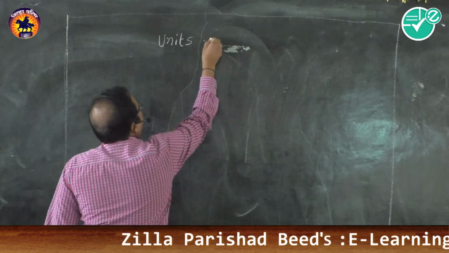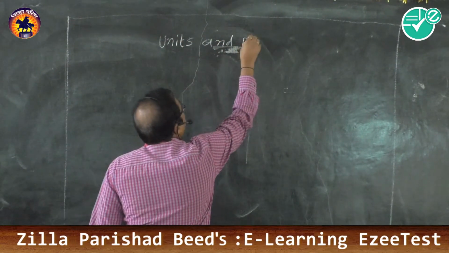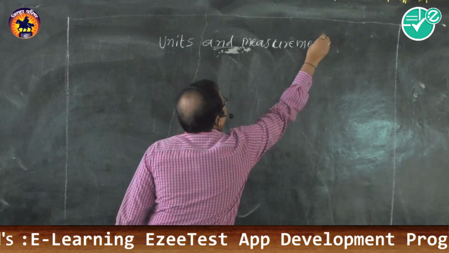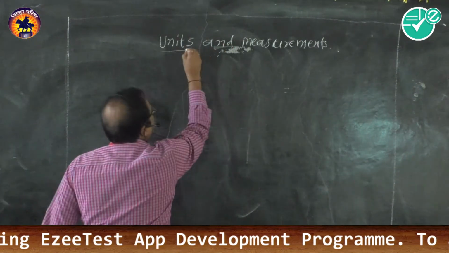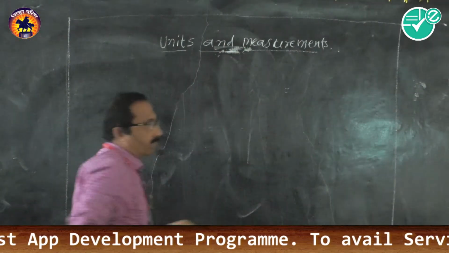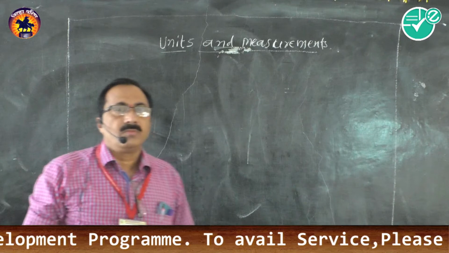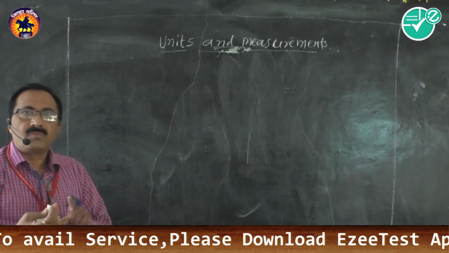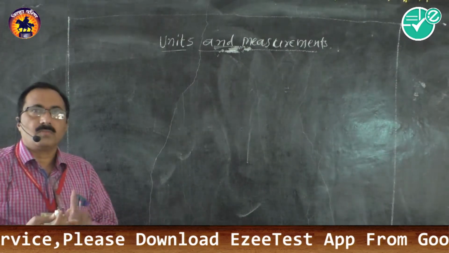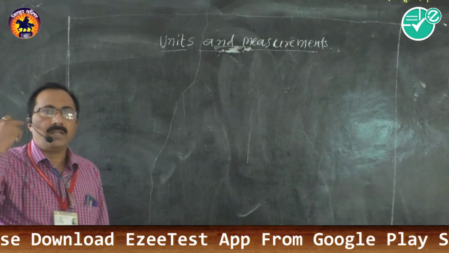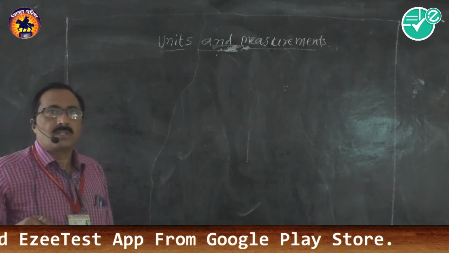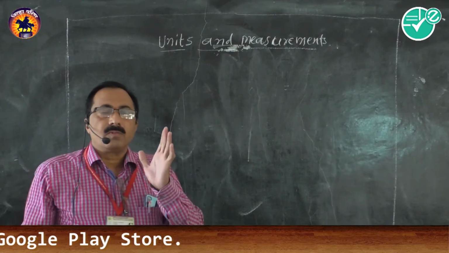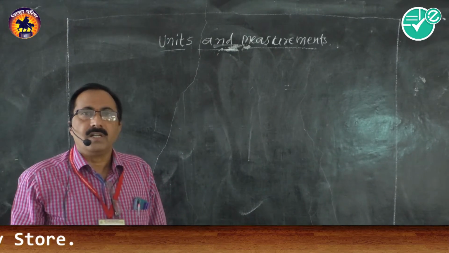Units and measurements. We can form a judgment of our surroundings by the sense of touch, hearing, and smell, but the exact measurement cannot be taken, isn't it?